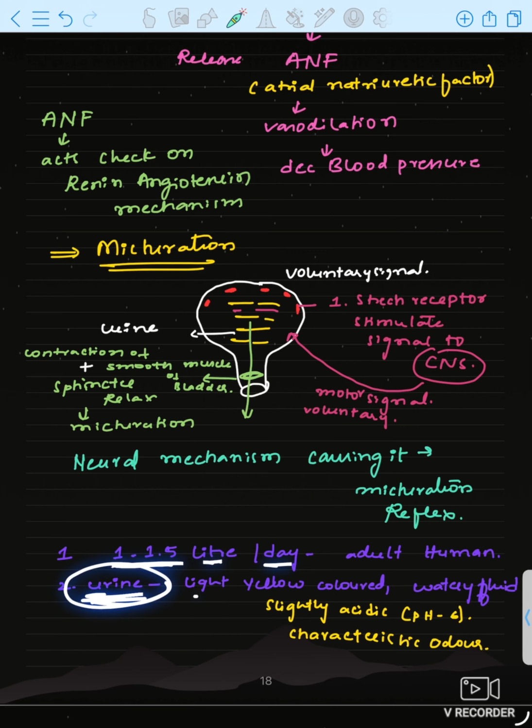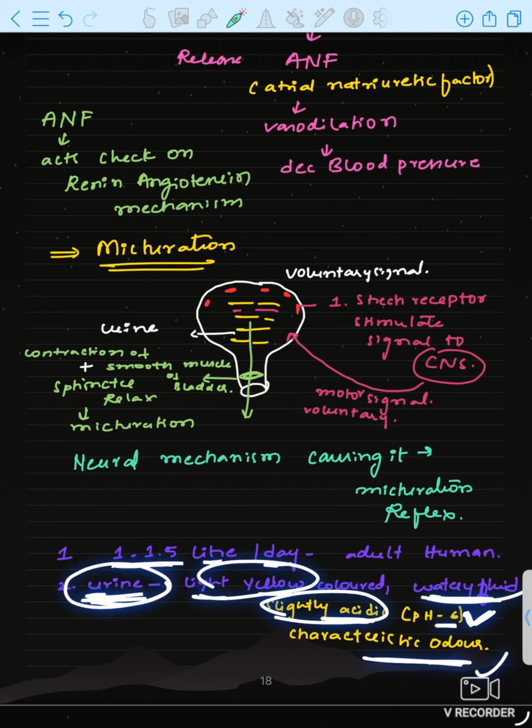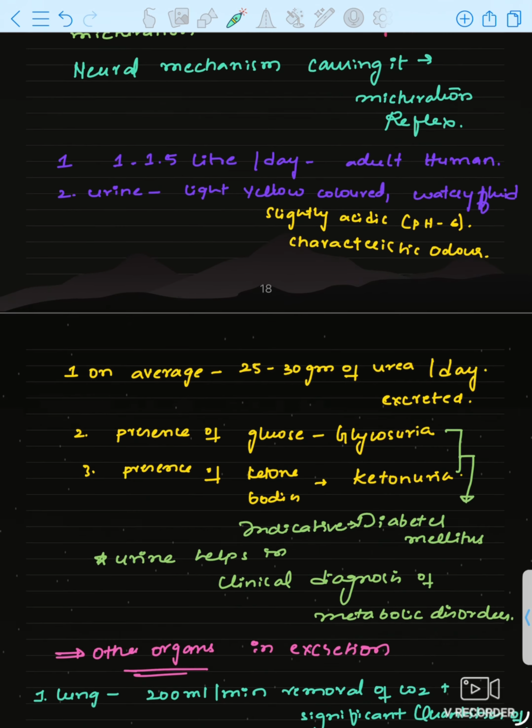And what is the color of urine? It is light yellow. It is a watery fluid, not solid, and slightly acidic, with a pH of about 6. A characteristic odor will be there. So: light yellow, watery, slightly acidic, with a characteristic odor.